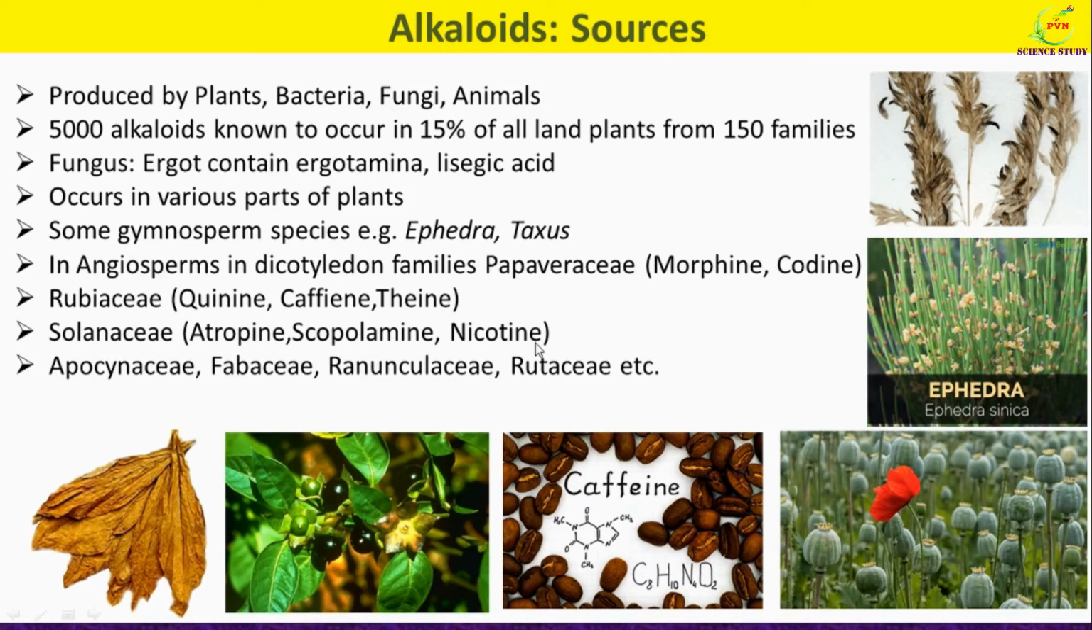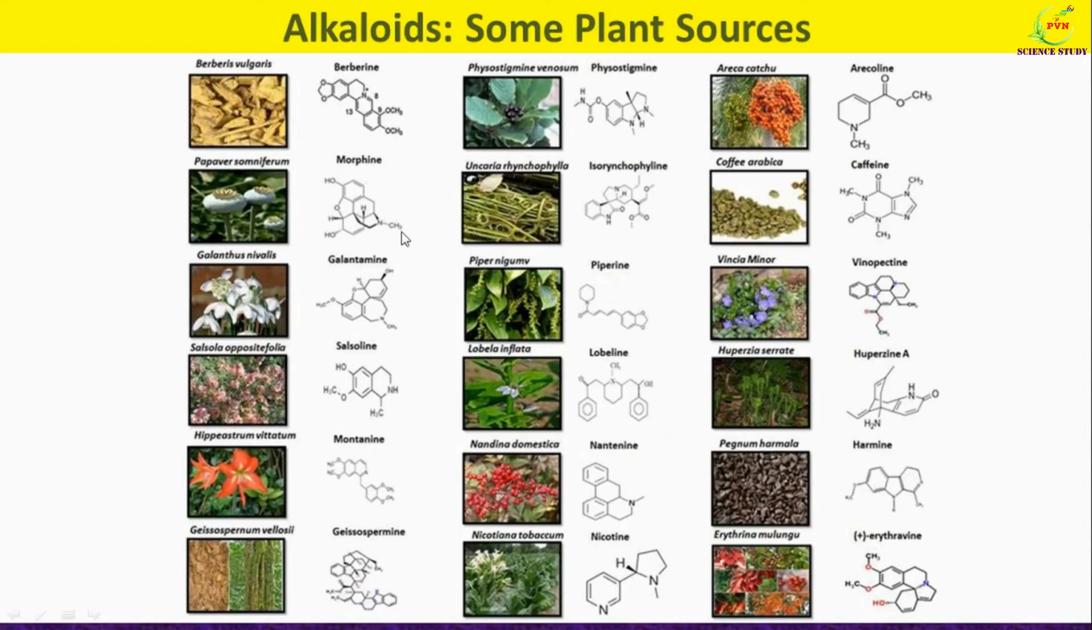Other important families which are sources of alkaloids are Apocynaceae, Fabaceae, Ranunculaceae, Rutaceae and other families. In monocotyledons, some of the important families as sources of alkaloids are Liliaceae as well as Amaryllidaceae. Here you can see the plants as well as the alkaloids produced from these plants.